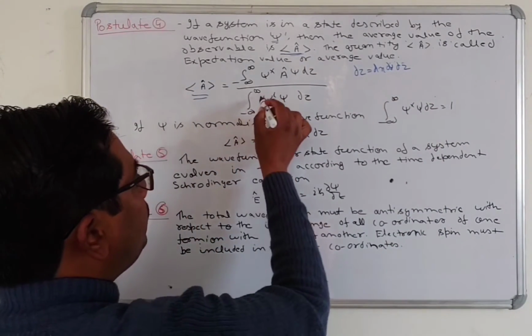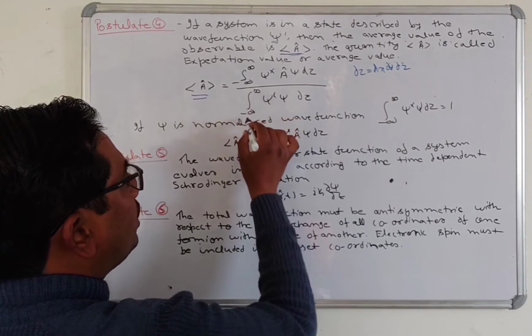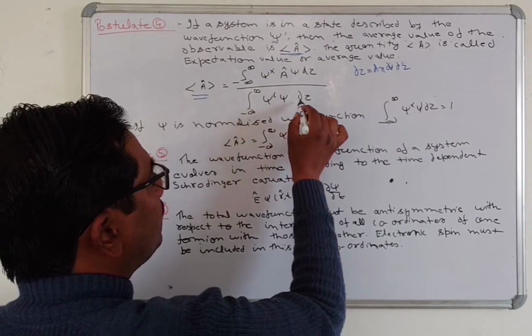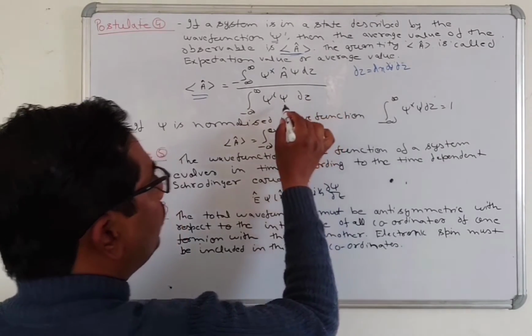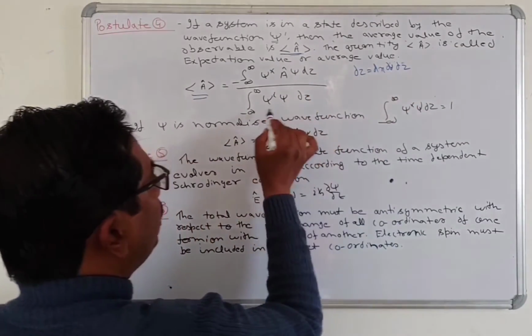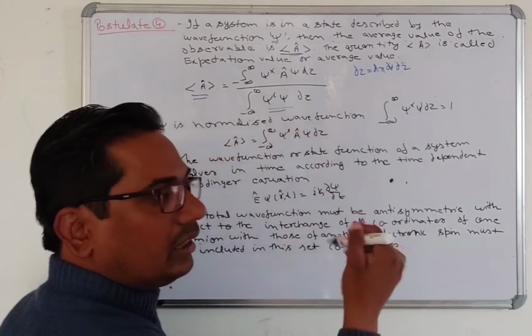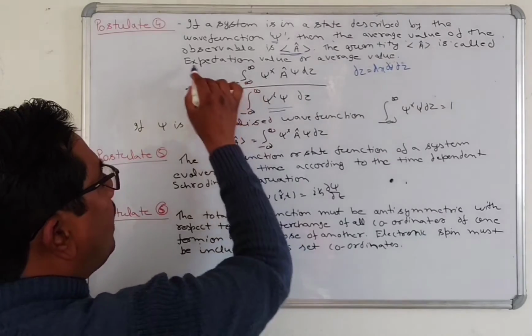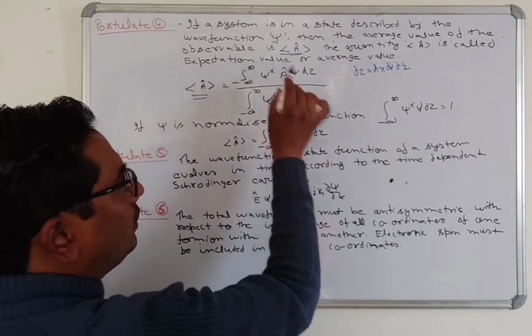In the denominator we can write the integration from minus infinity to infinity of psi star multiplied by psi d tau. All of you know that this quantity is known as a probability. We will discuss it later on. Now the average value can be written like that.